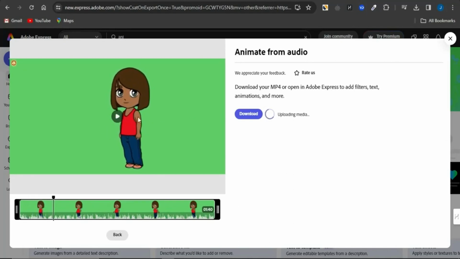Once your video has actually been generated, you can click on this play icon and listen to how exciting it sounds. Then you can download the video right here by clicking on the download icon. Once the video has successfully been downloaded on your device, we're going to move on to the next phase.